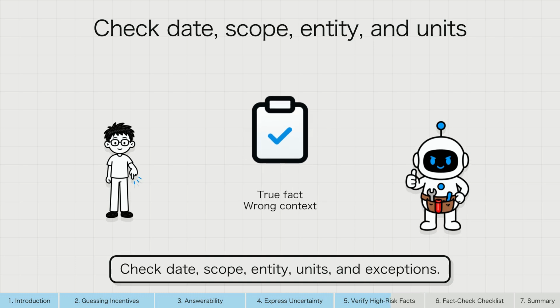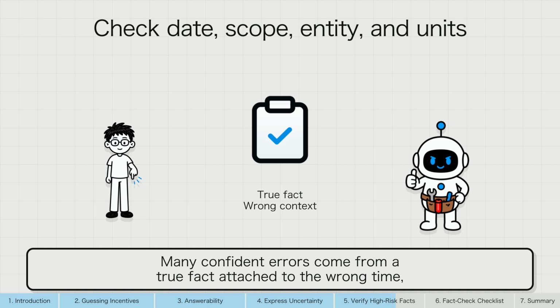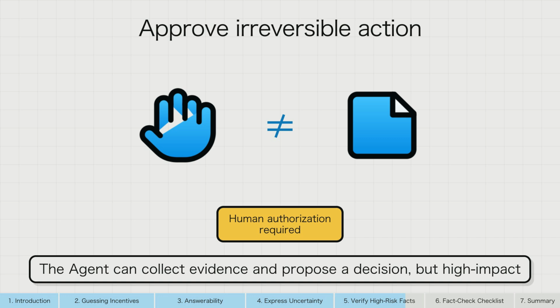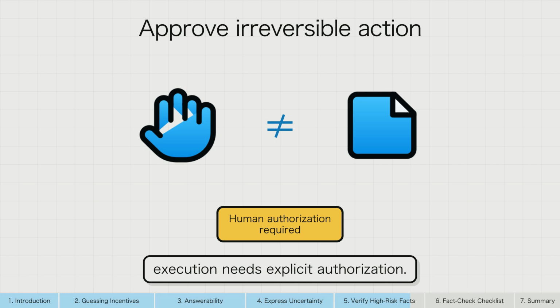Check date, scope, entity, units, and exceptions. Many confident errors come from a true fact attached to the wrong time, person, market, or condition. Finally, place a human approval gate before irreversible action. The agent can collect evidence and propose a decision, but high-impact execution needs explicit authorization.